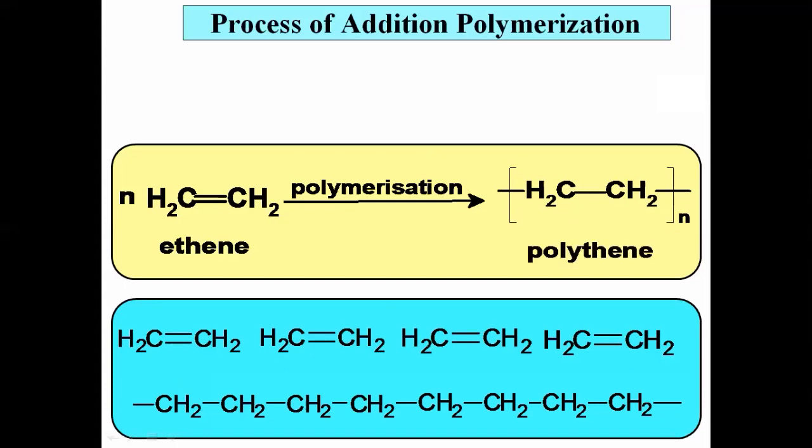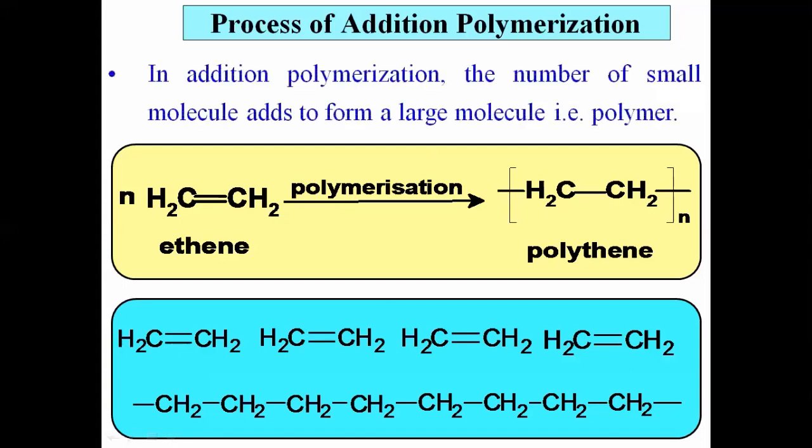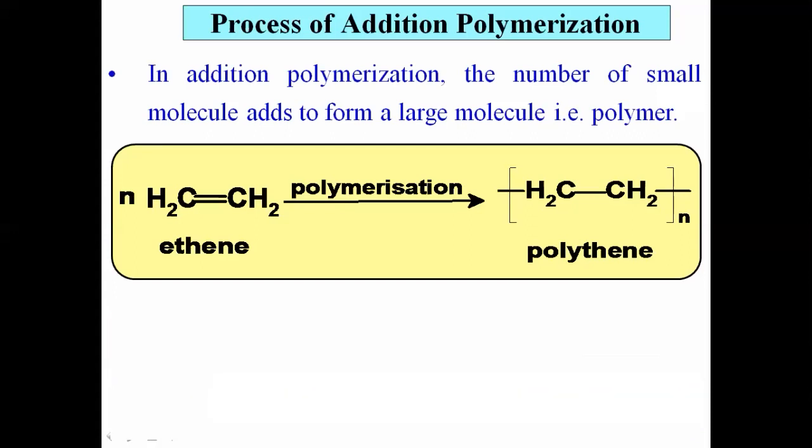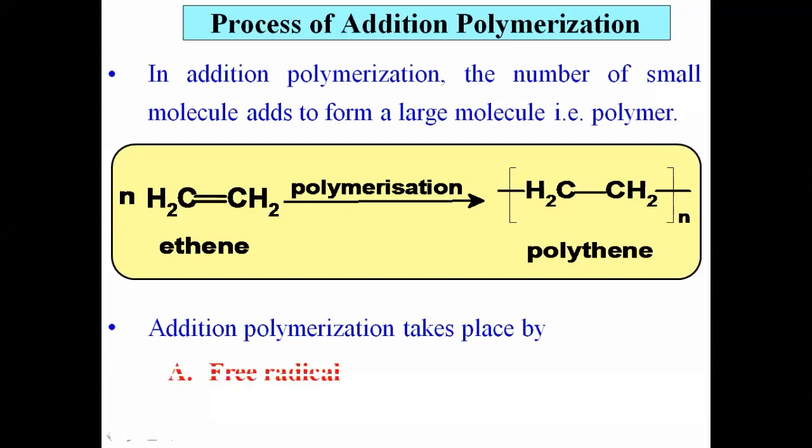Actually that process is addition polymerization, because here a number of ethene molecules undergo addition reaction to form a long chain compound, and thus a number of small molecules add to form a large molecule, that is polymer, and that process is called addition polymerization. Now here that addition polymerization can take place in two ways. First, by free radical mechanism, and second, ionic mechanism.